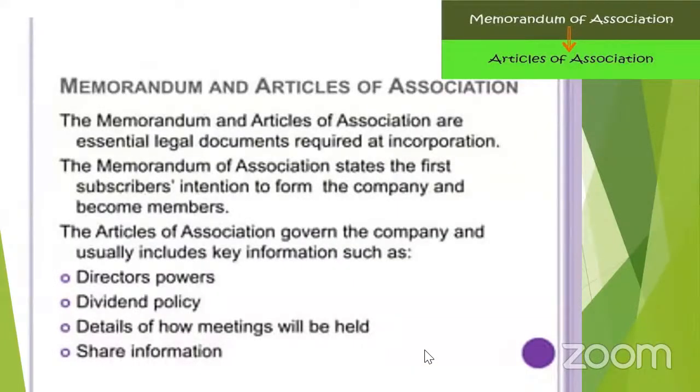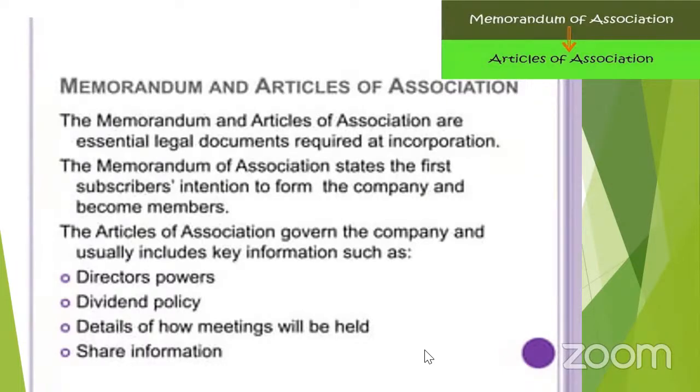The second important document is called the memorandum and articles of association. I already told you, these are very, very important documents. Memorandum is just like a constitution, and it gives the complete description about the company: the name clause, capital clause, subscription clause, and the objective clause, that is called the object clause.